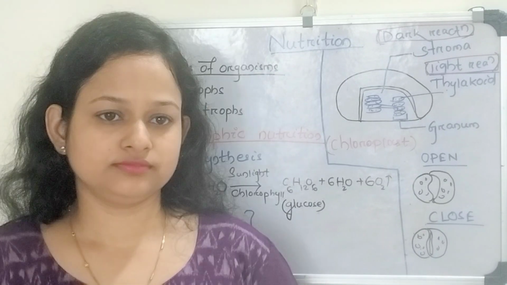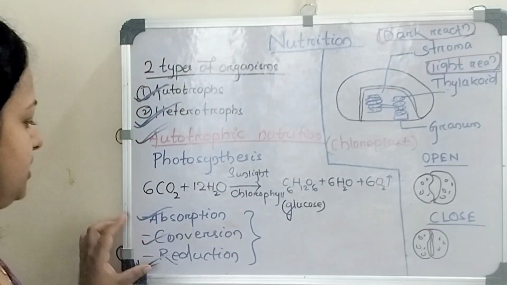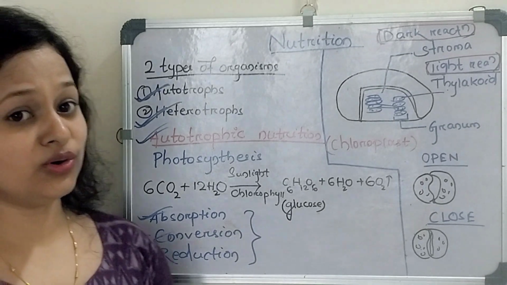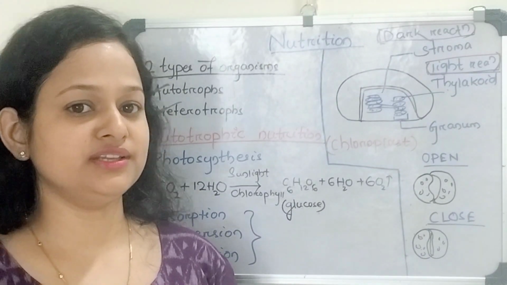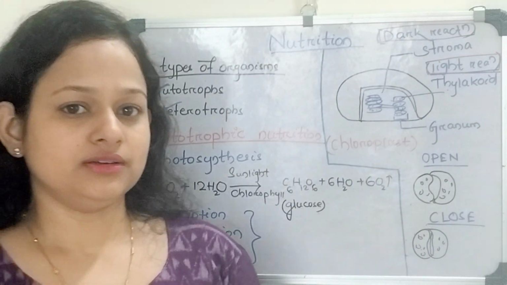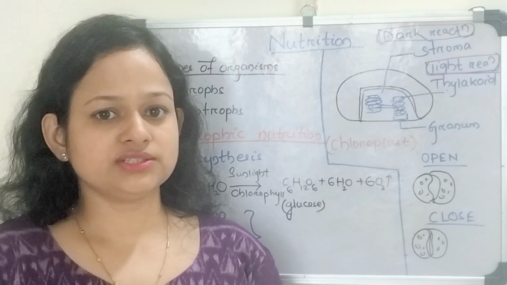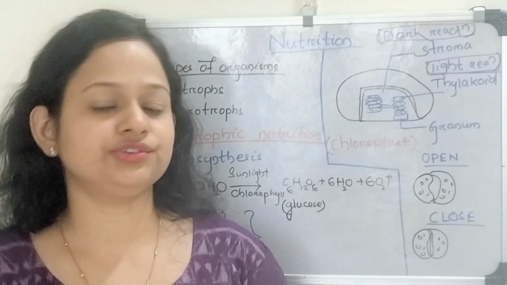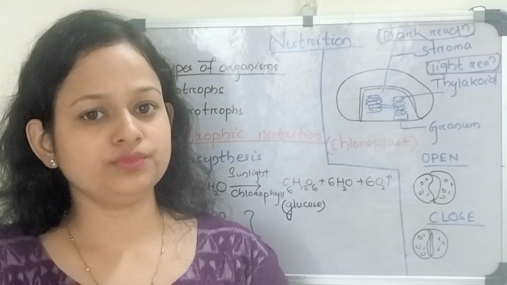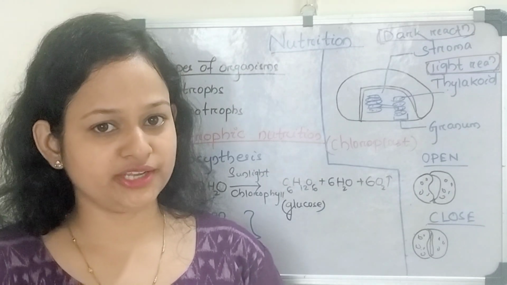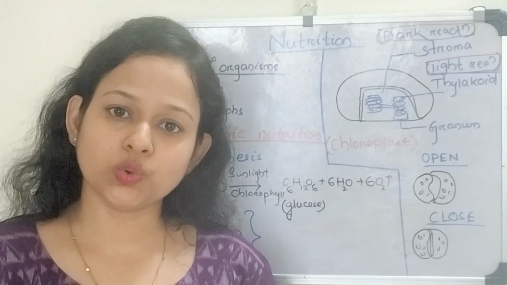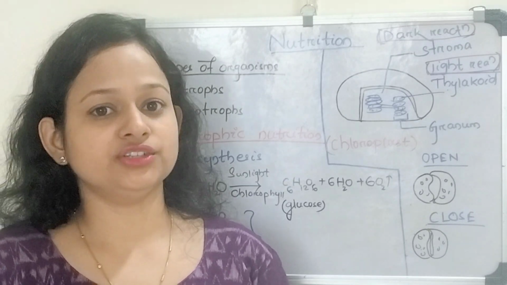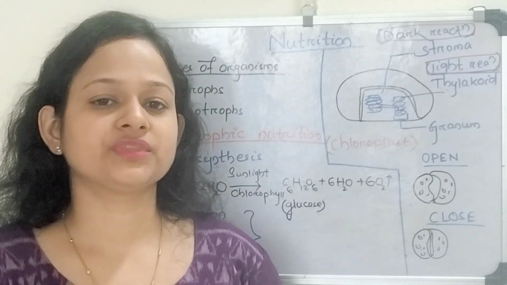These three processes do not occur sequentially in all the plants. In case of desert plants, the process of photosynthesis takes place during the night while their stomata are open, and during the daytime their stomata get closed to prevent excess transpiration.